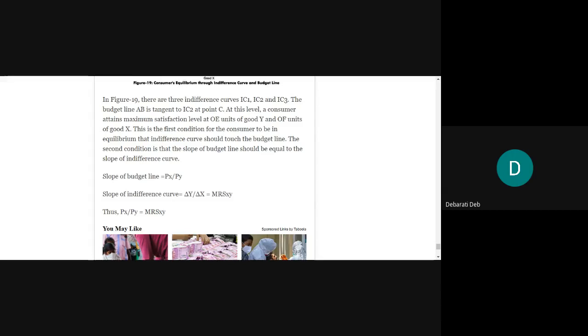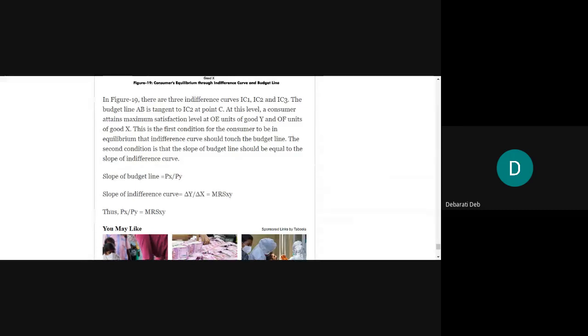If you were writing in your copy, if you are writing the notes also that I have given you, you will know that the slope of indifference curve is called the marginal rate of substitution of X and Y. Thus, Px by Py has to be equal to MRS of X and Y, that is change in Y by change in X. That has to be equal to the number that you will achieve by dividing the price of X by price of Y. Understood?